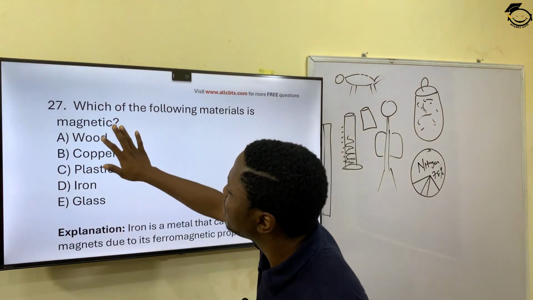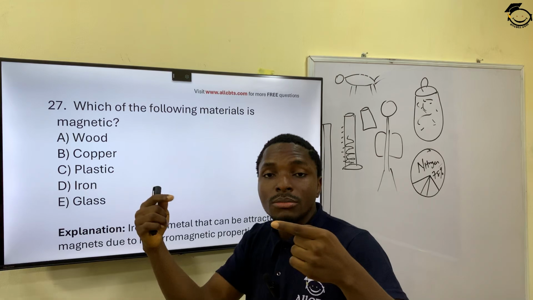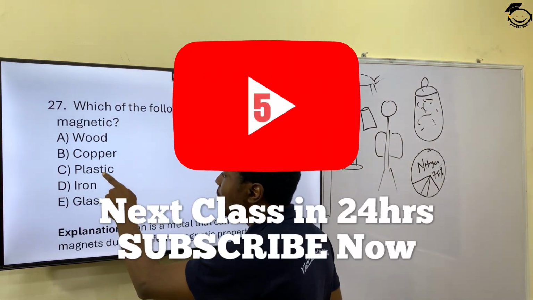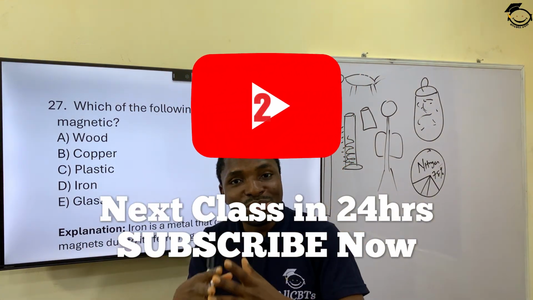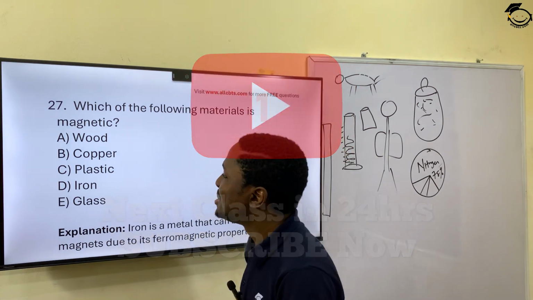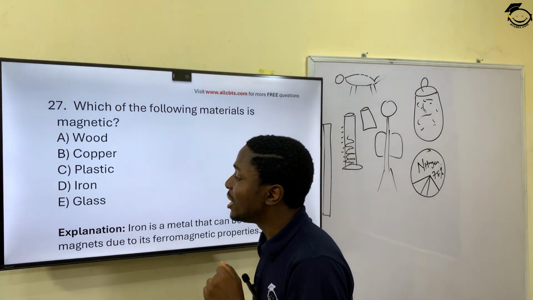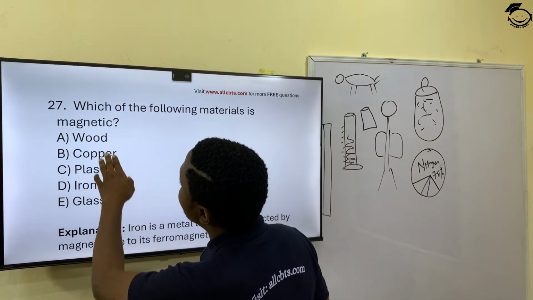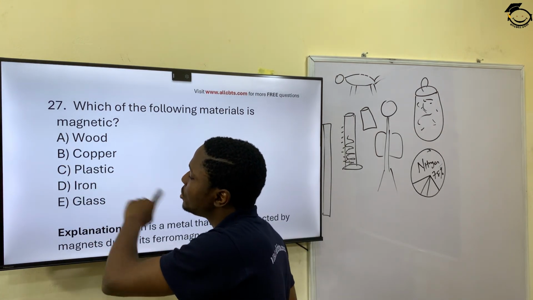Which of these doesn't even fit in there? Glass. I've not seen 2 glass objects attracting each other before, so glass does not even fit. Plastic. When you put your 2 buckets together, do they glue to each other? Definitely not. Plastics are not attracted to themselves. And then you have wood, definitely not too. So you can rule this out, rule this out, rule this out.